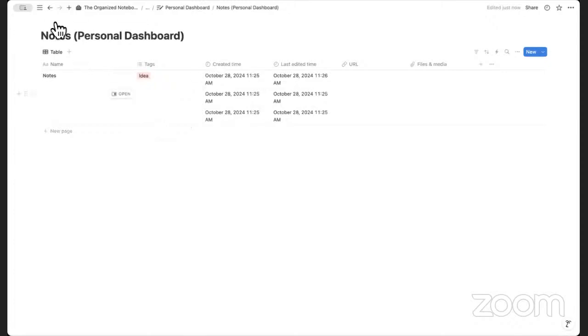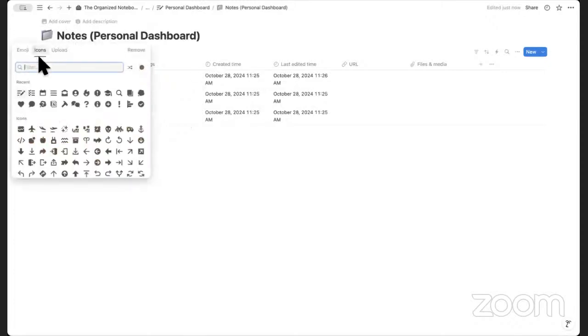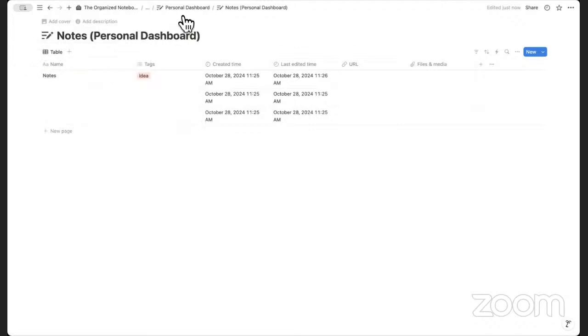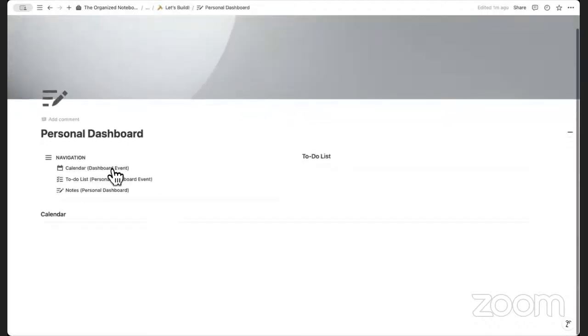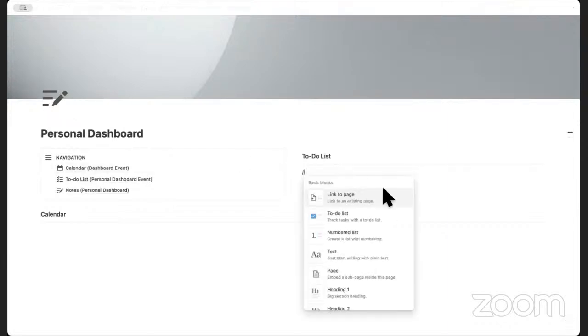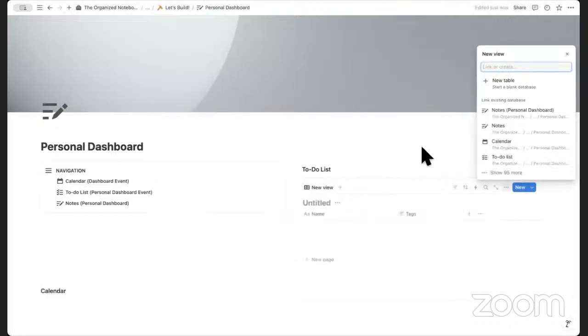So now we have a very basic notes database. Let's go back and add that icon again, and we can go back. So we have three actual databases for this personal dashboard. And now what we can do is start linking the views. Linking views allows you to see it and edit it and still maintain that database located inside of here. So we're going to go ahead and type /link to view of database, and we're going to choose the correct database.